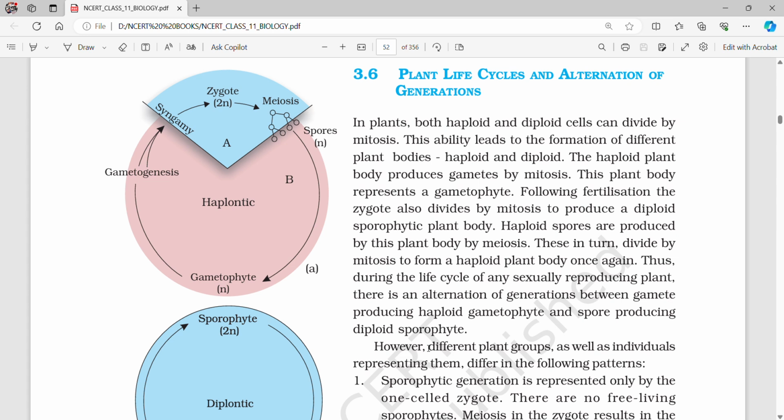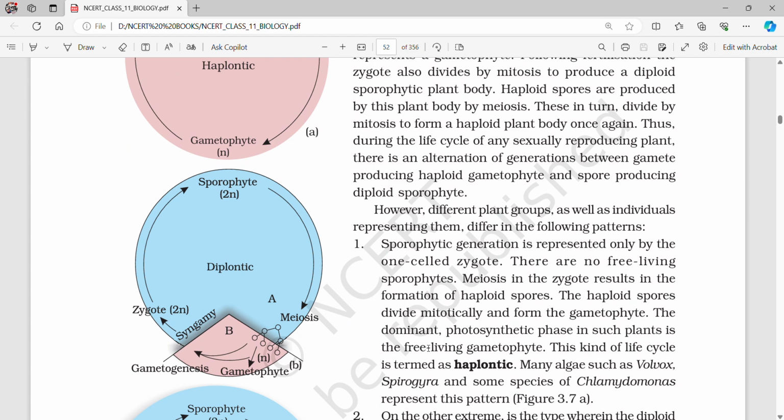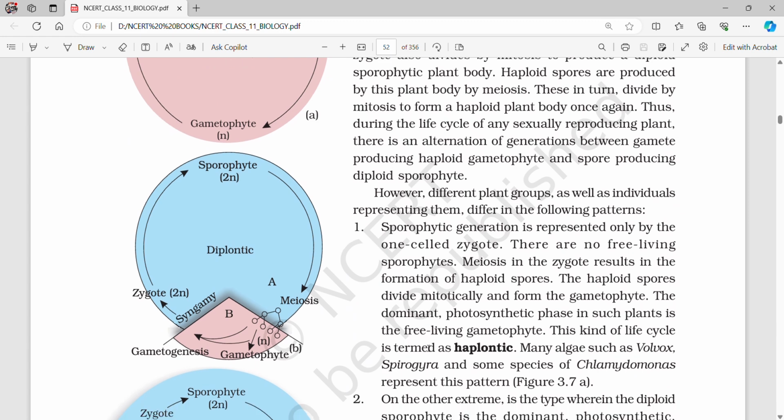Following fertilization, the zygote also divides by mitosis to produce a diploid sporophytic body. Haploid spores are produced by this plant body by meiosis. These in turn divide by mitosis to form a haploid plant body once again. Thus, during the life cycle of any sexually reproducing plant, there is an alternation of generations between gamete-producing haploid gametophyte and spore-producing diploid sporophyte. However, different plant groups as well as individuals representing them differ in the following patterns.